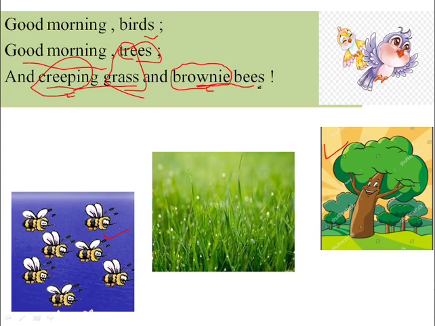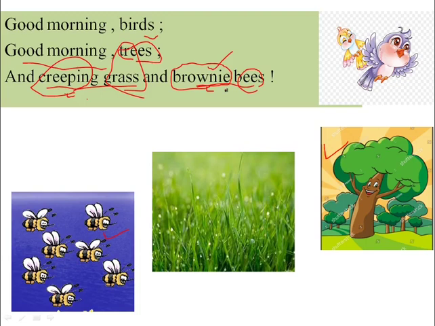It means the girl wishes good morning to the grass that is growing very slowly. And brownie means that is brown in color. It means the girl wishes good morning to the brownie bees, to the bees that are brown in color. Wait, bees are of which color?